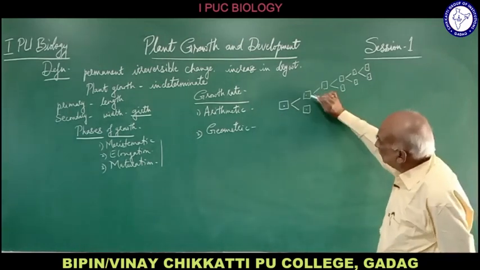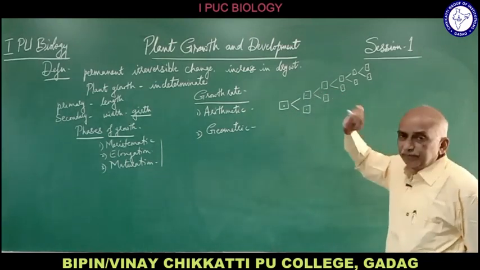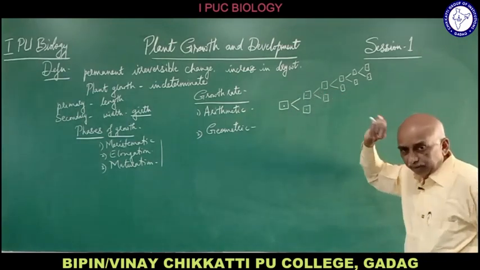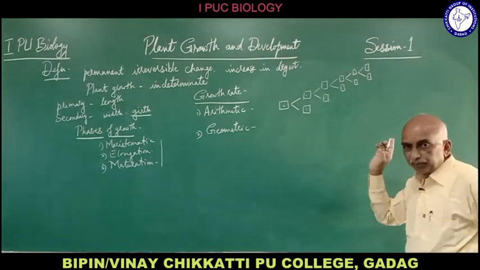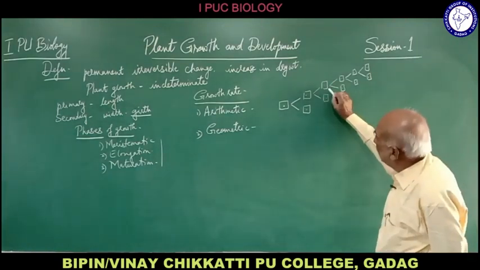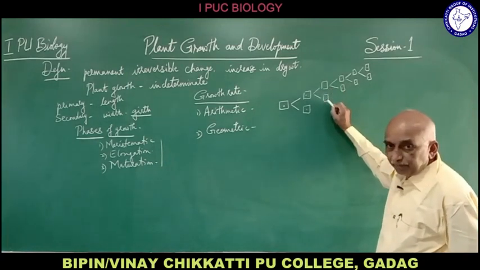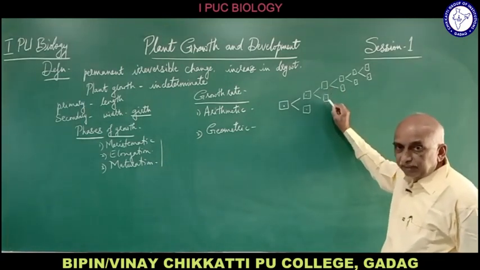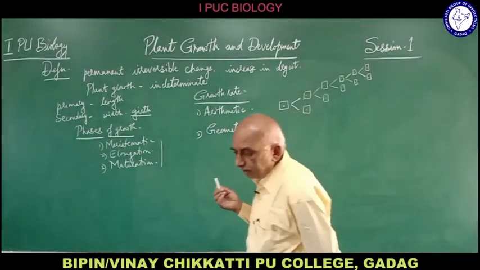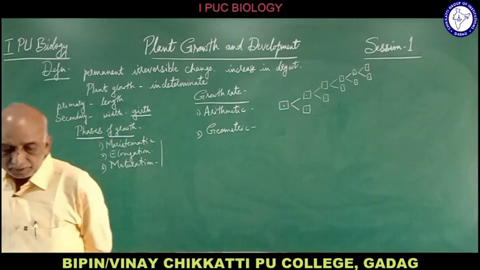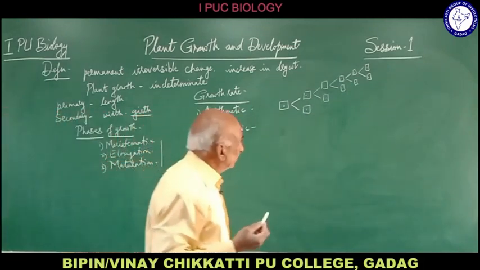So one of the daughter cells will retain meristematic nature and continue to divide. Even after division, only one will retain it; the other will become differentiated into a permanent tissue. That is called arithmetic type of growth in a plant.